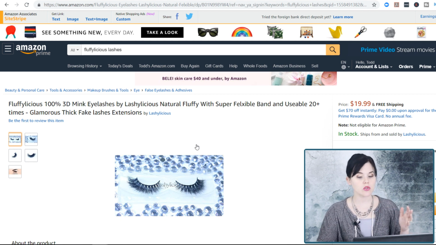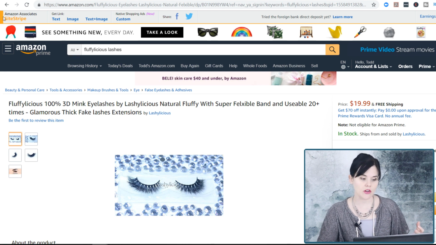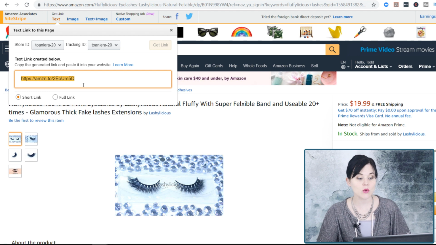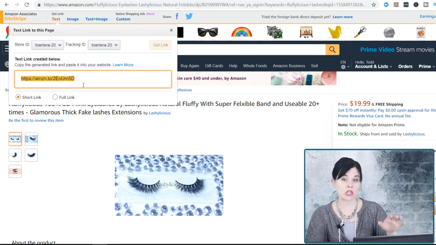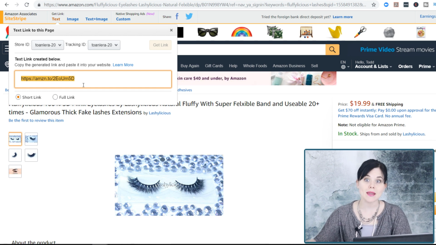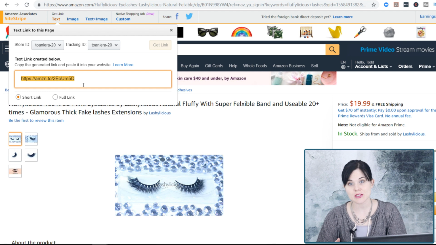Now, you're signed in as the account that you've signed up as an affiliate under. So what you actually have on the very top of your screen is all of your affiliate information. What you can do is just grab this text, click on that button, and it's going to give you a link. What this means is when someone clicks on that link from Instagram, that person is going to be cookied to you, and anything they purchase, I think over the next 24 hours from Amazon, you earn the commission for.